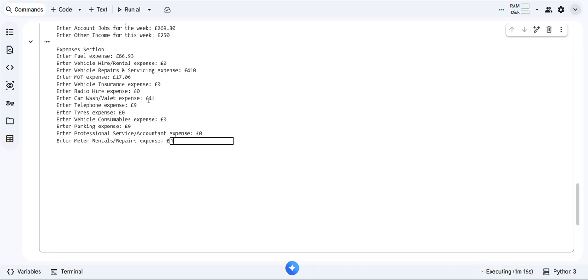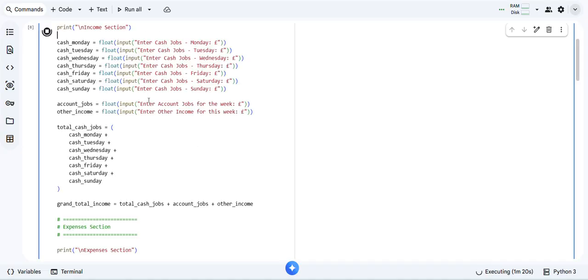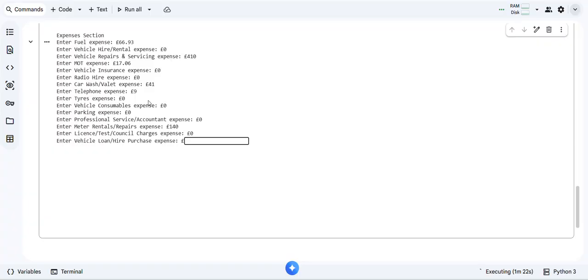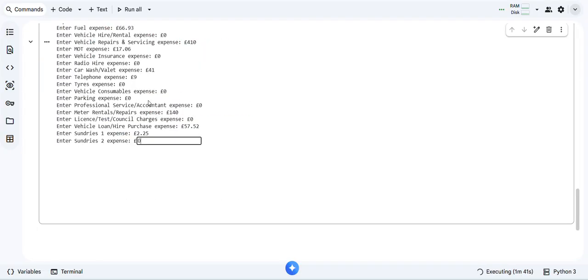Yes, I have to pay for a meter. Hire purchase. Basically, it's capital allowance, because you don't put in how much you're paying. 2.25. Sundry expenses, that's Google stuff for saving all these. Everything's online nowadays. 0.